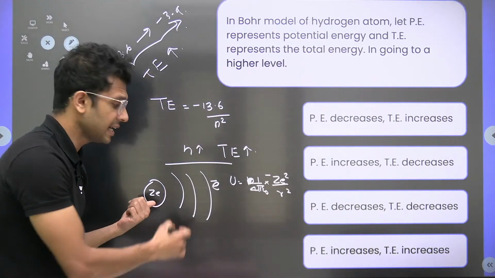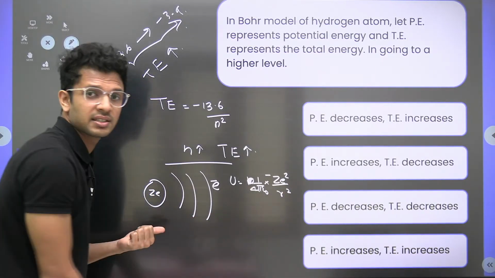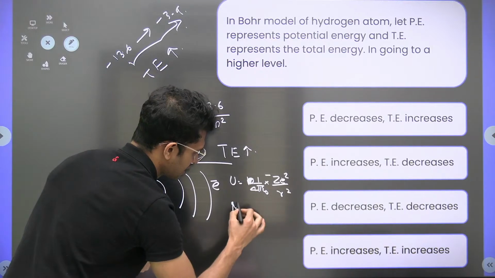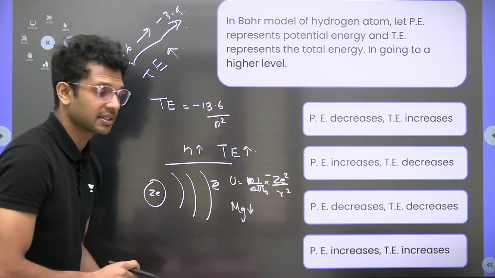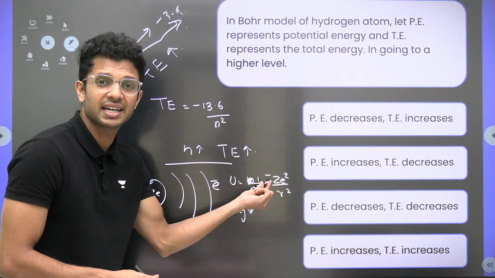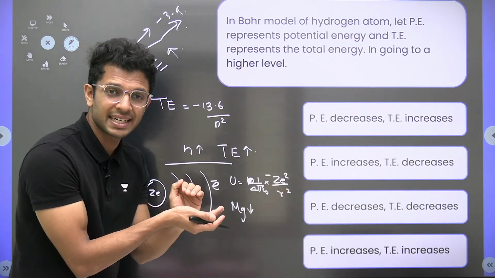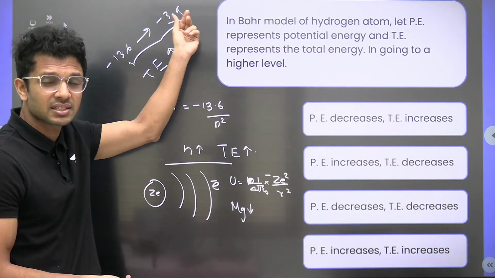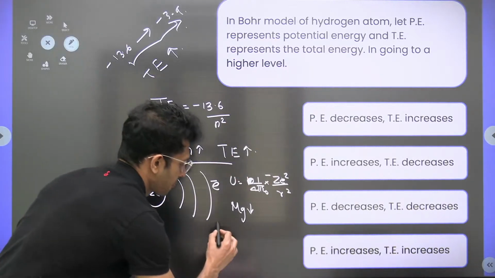As the electron moves away, the radius value increases, which means the magnitude decreases, but it is associated with a negative sign. When the magnitude of a negative value decreases, the actual value is increasing.